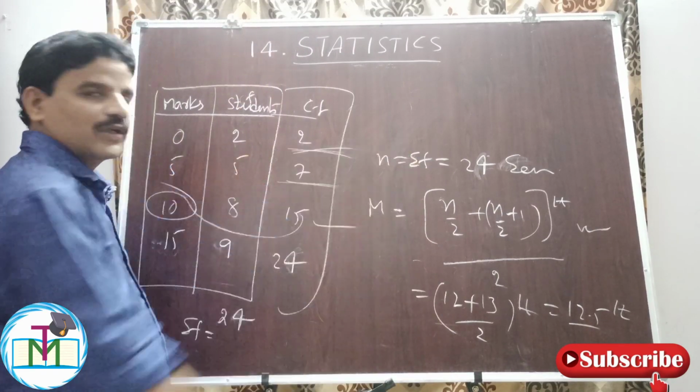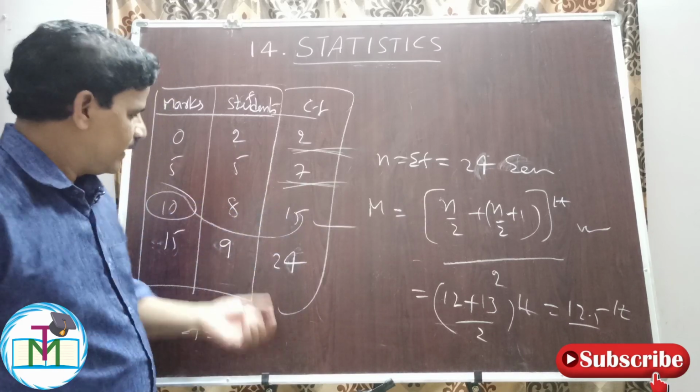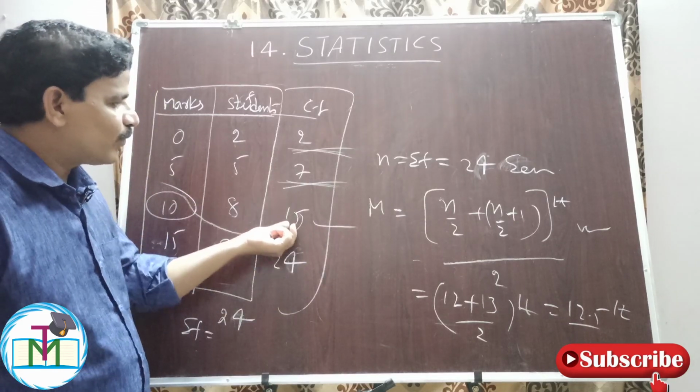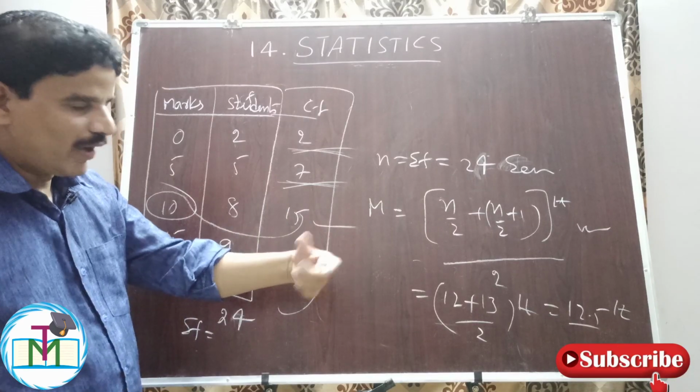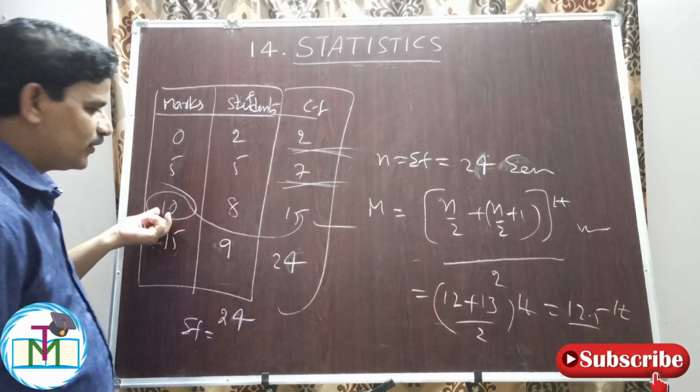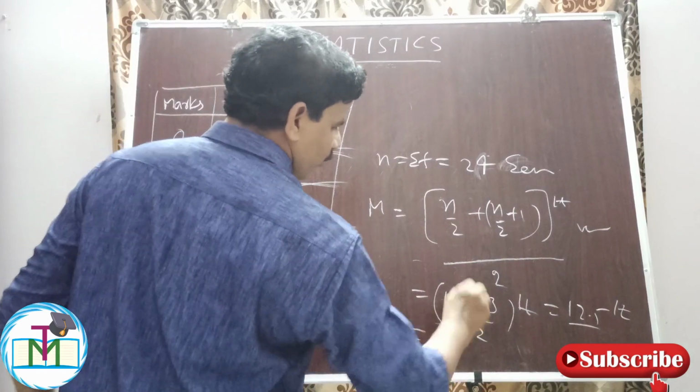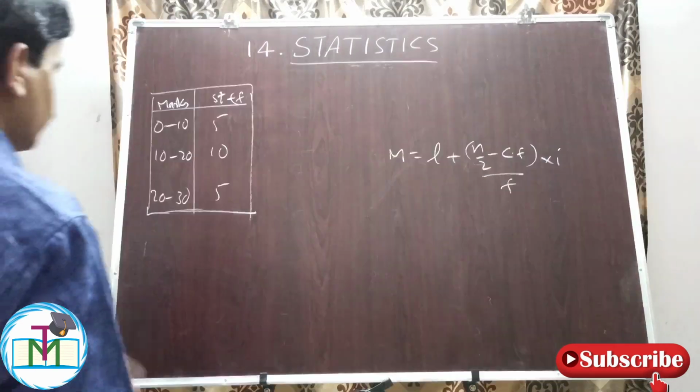So where is the 12.5th term? Up to here 2 terms are over, up to here 7 terms are over. In this interval from the 8th term to the 15th term we have the value what? 10. So for 12.5 the term value is also equal to 10. In both the cases the median is 10.